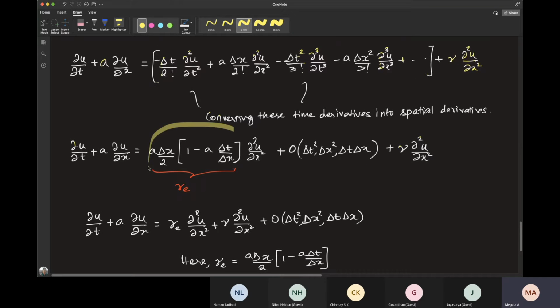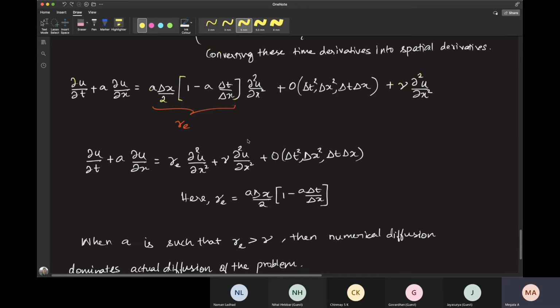Now this is the numerical diffusion part, whereas this is the actual diffusion part, and this is the numerical diffusion coefficient or artificial viscosity, whereas this is the actual viscosity of the problem. So you have this convection part equals the numerical viscosity coefficient plus the actual viscosity coefficient times ∂²u/∂x².